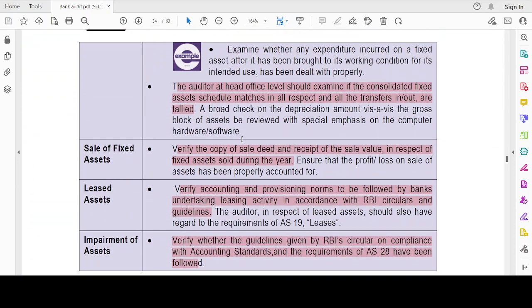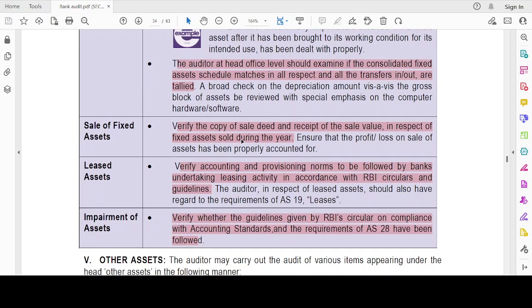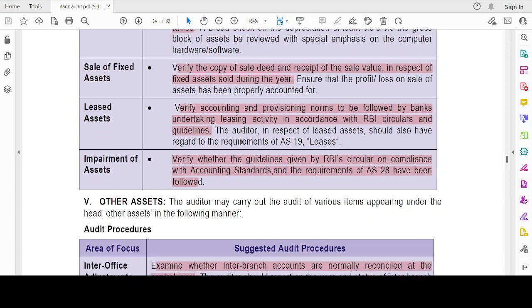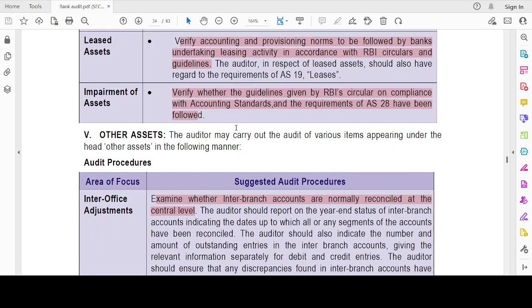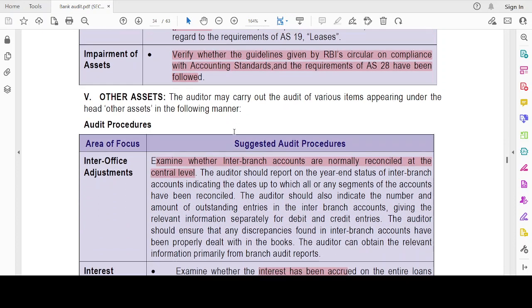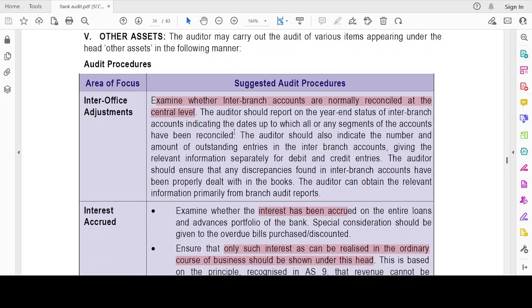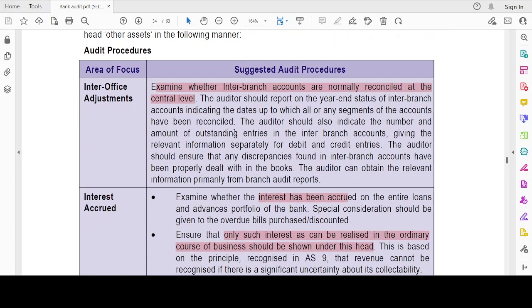Then, sale of fixed assets, again I have to verify the copy of the document and check whether the profit or loss is charged to the profit and loss account. Leased assets, I have to check whether they are in compliance with the accounting standards and the RBI circulars and guidances. Impairment of assets, again compliance with the RBI circular and guidances. Then inter-office adjustments, I have to check and reconcile all the adjustments made during the year.